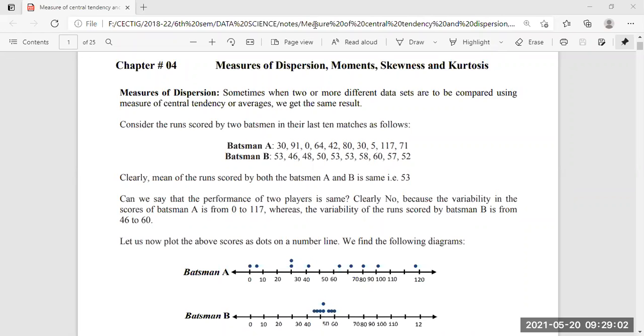So now we can decide. Every time we cannot decide by looking into the central tendency, the mean or the average, because maybe the run averages are the same, but whose performance is better? To measure that, we need to check the individual data. And how to do that? We can easily do that by making some plot. After putting the values in a single simple statement, we see that batsman B has more depth in batting. So batsman B has a good performance and is a reliable option.